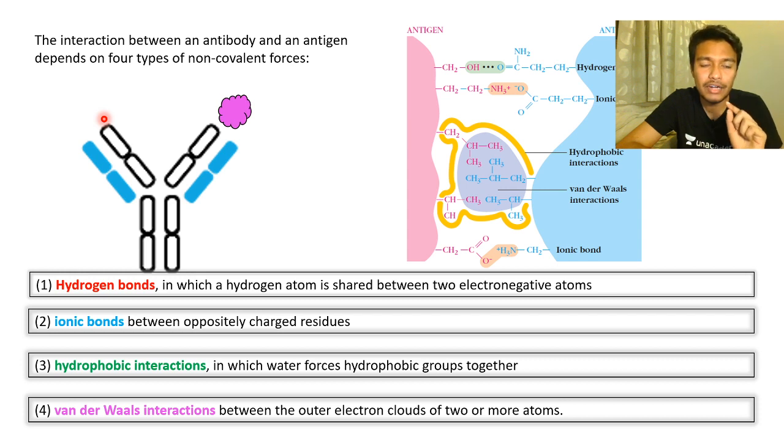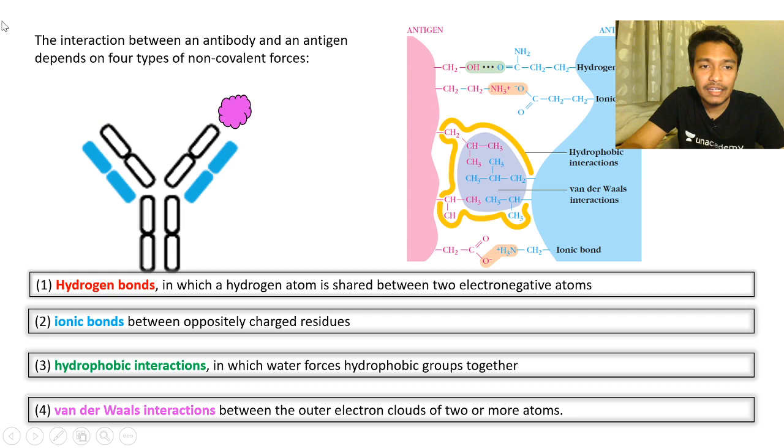If you talk about one hydrogen bond, it is way weaker than a covalent bond, but there are multiple small weak interactions which lead to the antigen antibody binding. So all of these interactions are non-covalent in nature. There is no covalent interaction. I repeat, there is no covalent interaction between antigen and the antibody in the antigen binding groove of the antibody. This is an important question that people really asked in one exam.